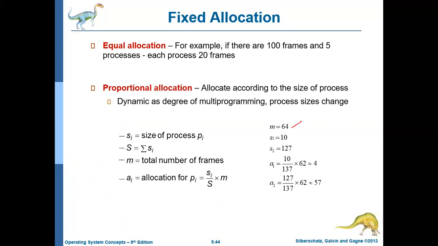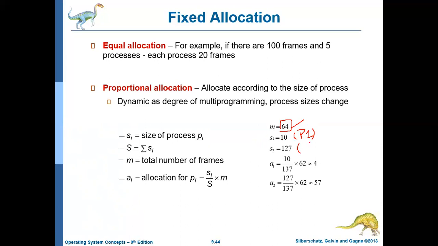Assume M is 64. That is the total number of free frames in the memory. There are totally 64 free frames available. And there is a process P1, and P1 needs a maximum of 10 pages. So S1 is equal to 10.